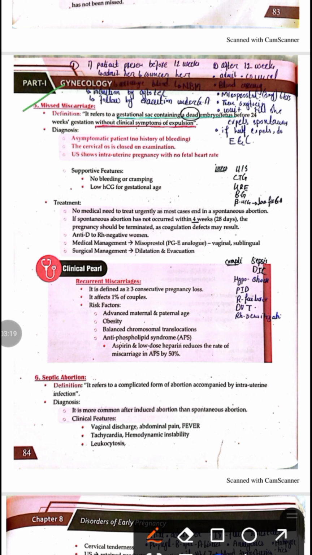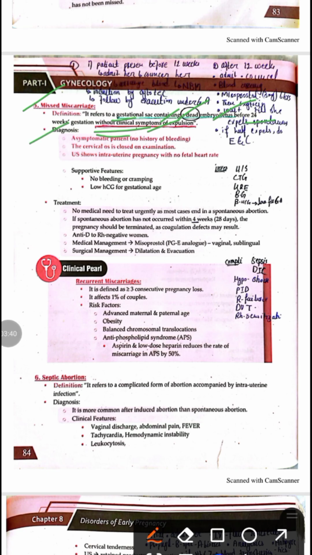Next is the missed miscarriage. Missed miscarriage is defined as a gestational sac which contains a dead fetus or embryo before 24 weeks of gestation without clinical symptoms of expulsion. So in missed miscarriage, there will be a dead fetus in the uterus without any symptoms of expulsion.